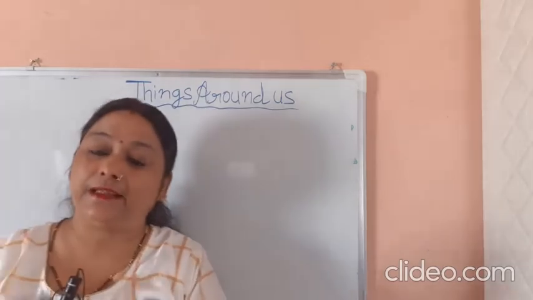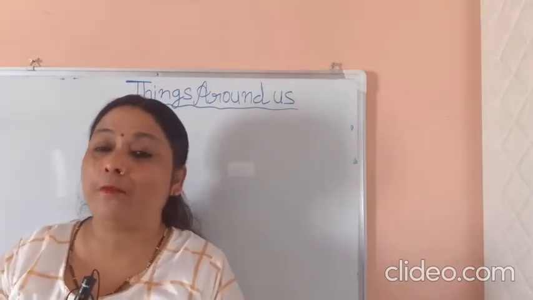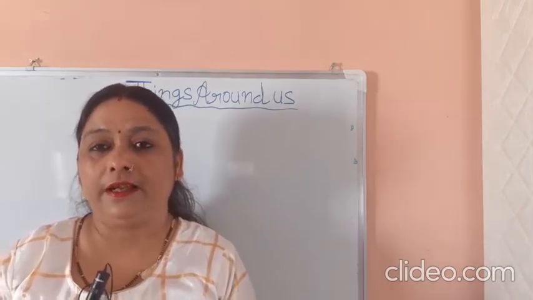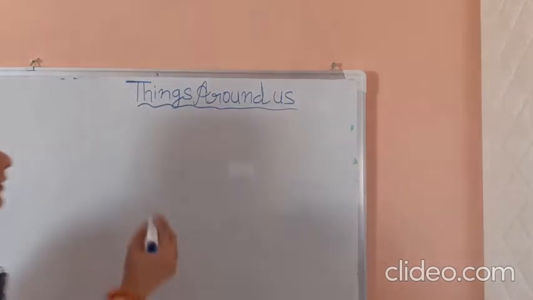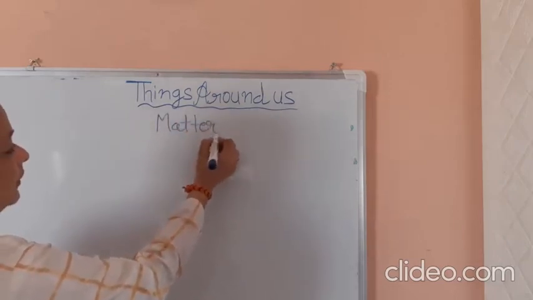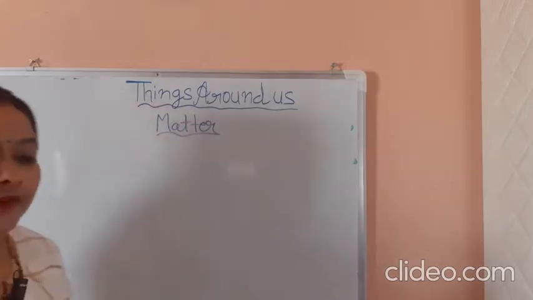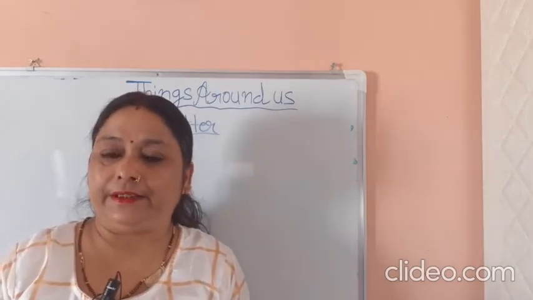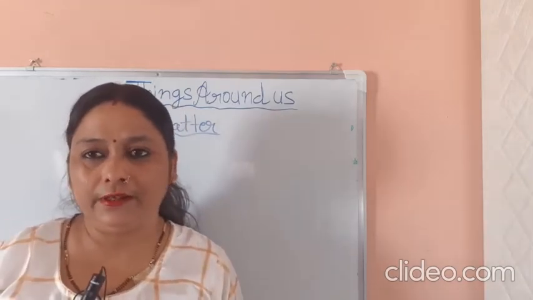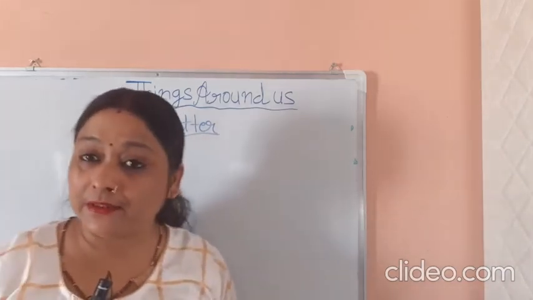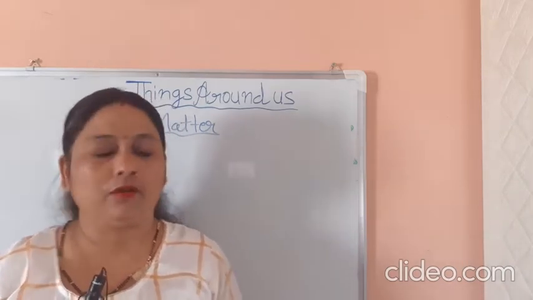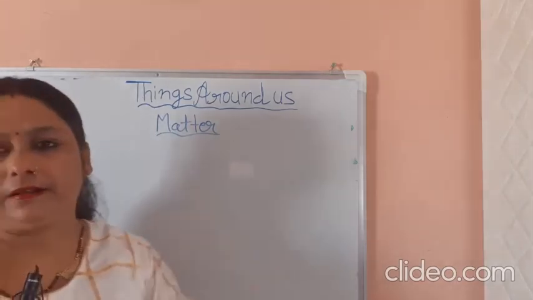Everything that has a mass or weight and occupies a space is called matter. Non-living things and living things are both found in our surrounding, and they occupy space and have different shape, color and size.